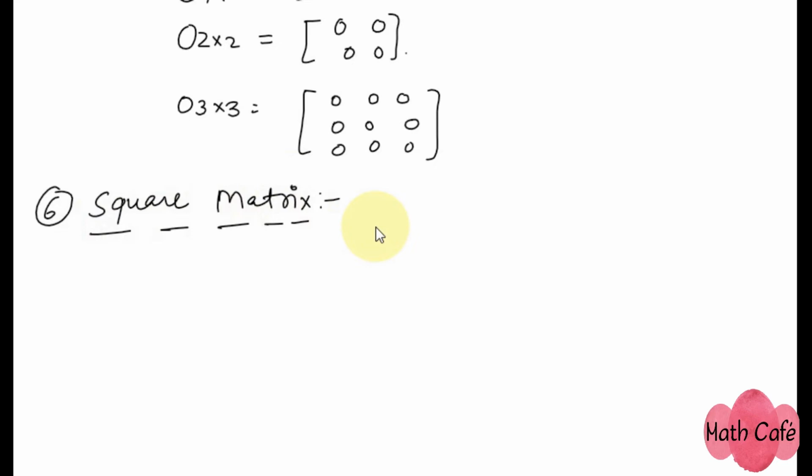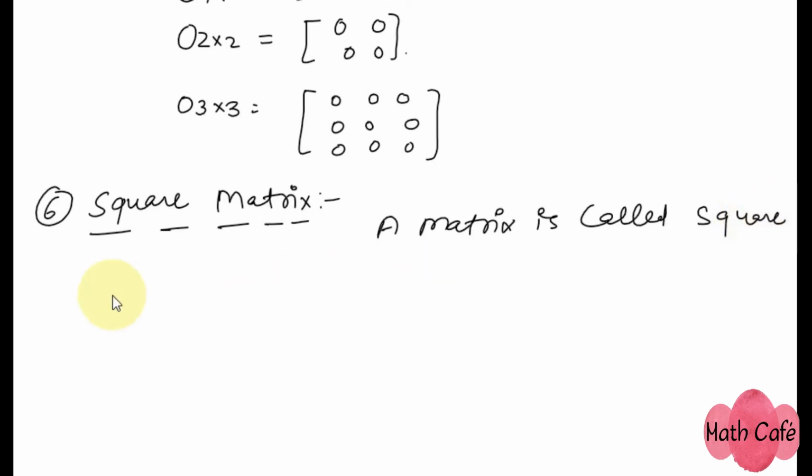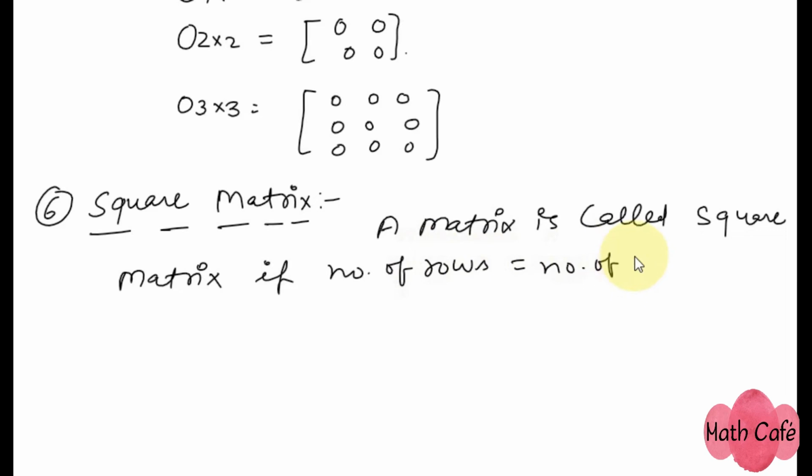Let's see the definition of square matrix. A matrix is called a square matrix if the number of rows and the number of columns are the same. So a matrix is called a square matrix if the number of rows is equal to the number of columns.